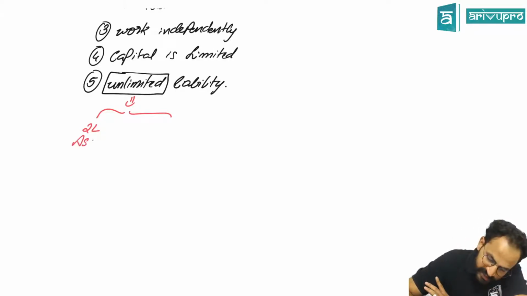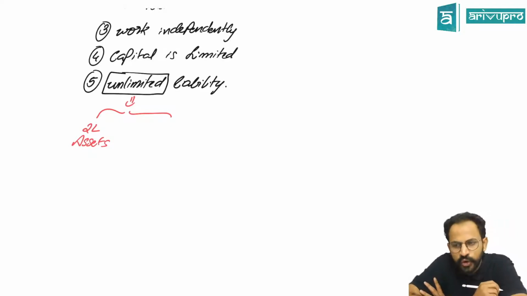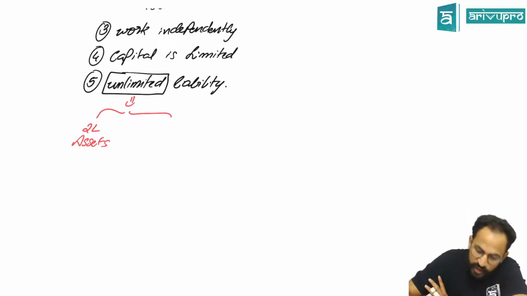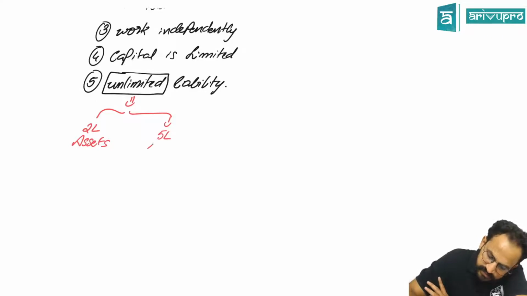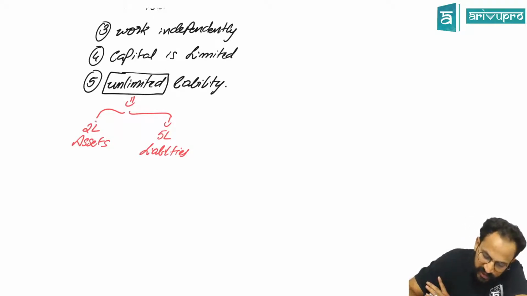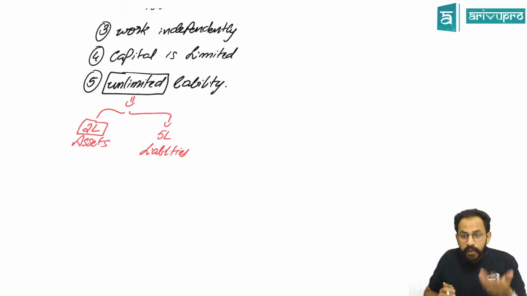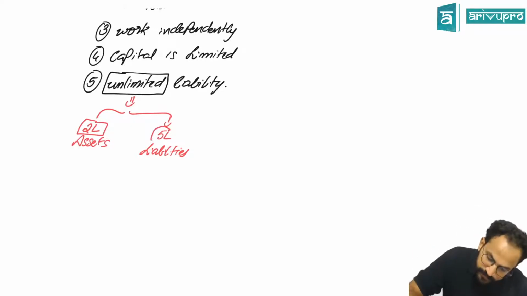In this 1 year, he also had to take loans and creditors, and the loans and liabilities came up to 5 lakh. The assets are only 2 lakh, but the outstanding liability is 5 lakh.